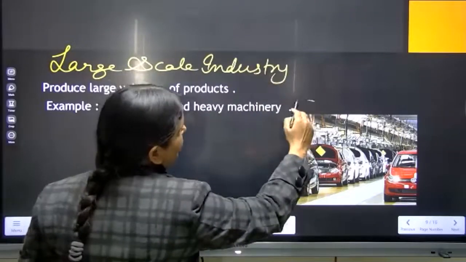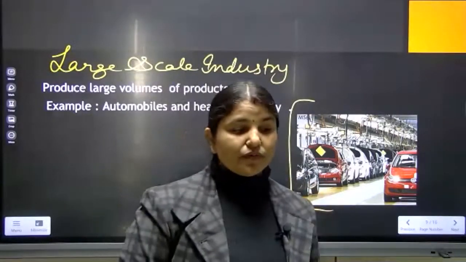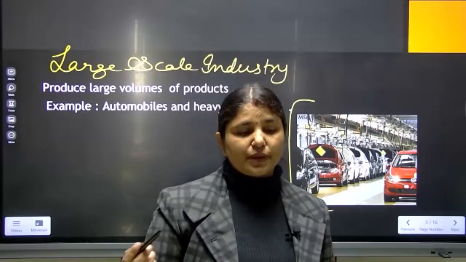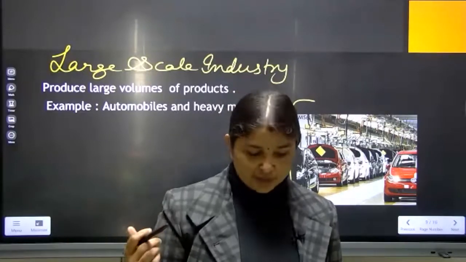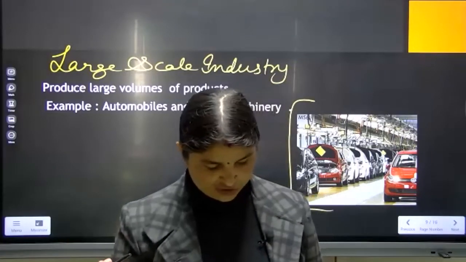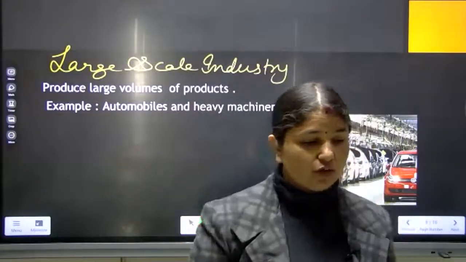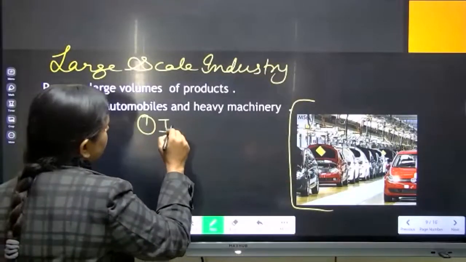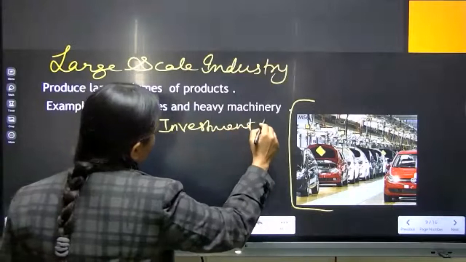As you can see in the picture, large scale industries are where they make automobiles, or they prepare the parts of automobiles, railway coaches, in large scale industries. Except that they make electronic materials and all. In large scale industry, the first thing is that investment will be high.